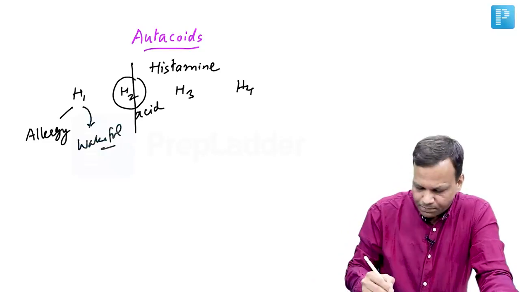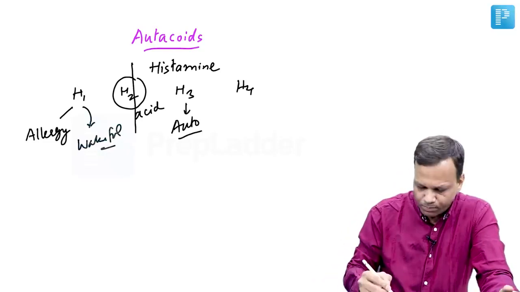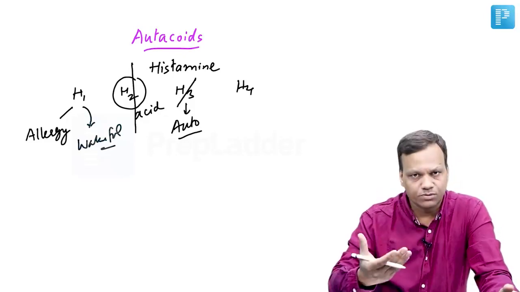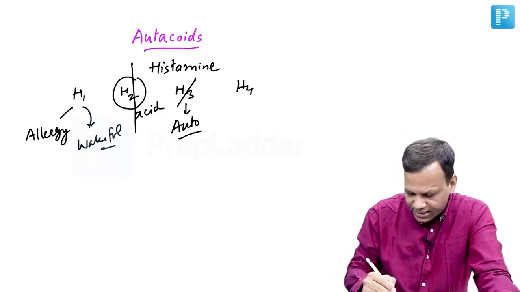H3 receptors are presynaptic autoreceptors. They inhibit the release of histamine. So if we block H3, histamine will be released more, and that can result in promotion of wakefulness. That means we can use the drug in narcolepsy.